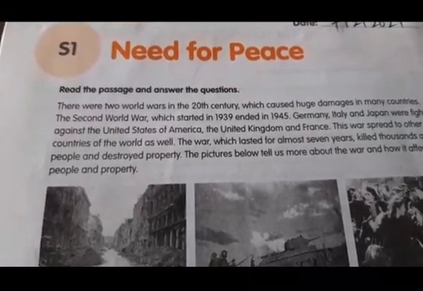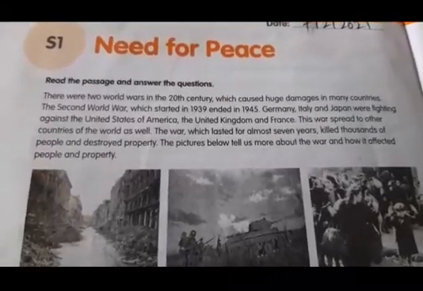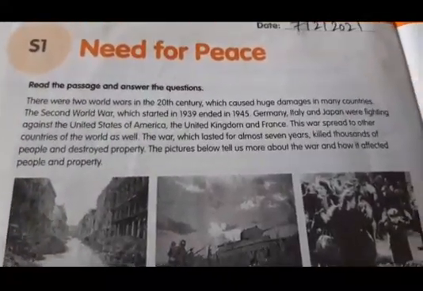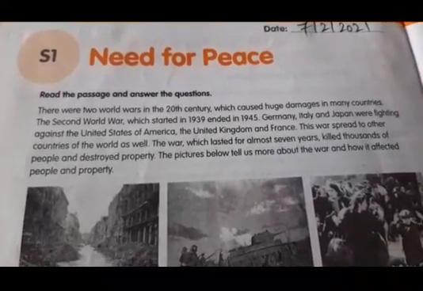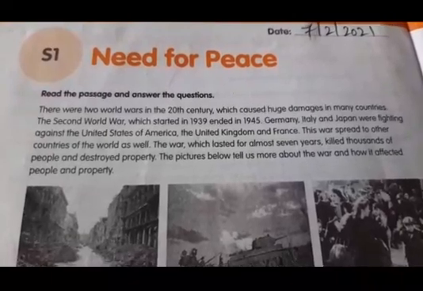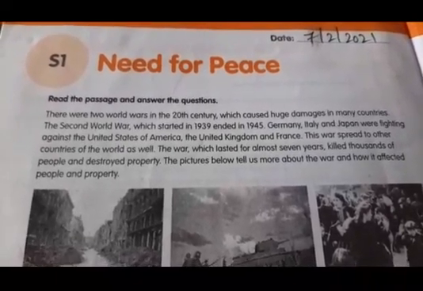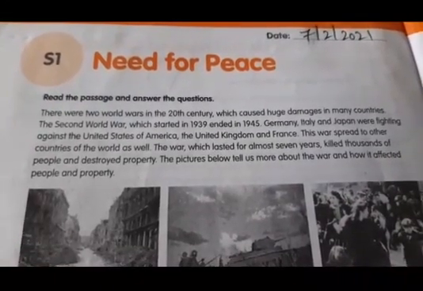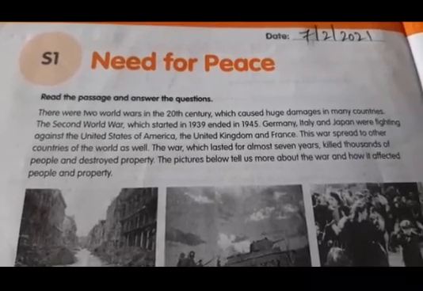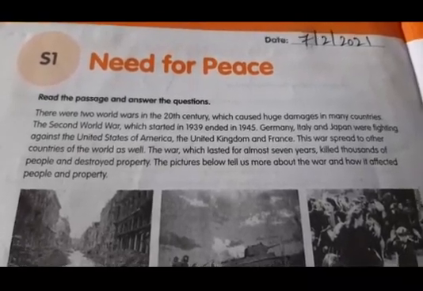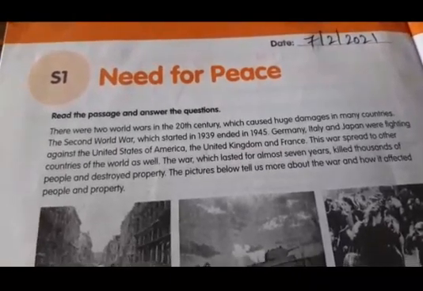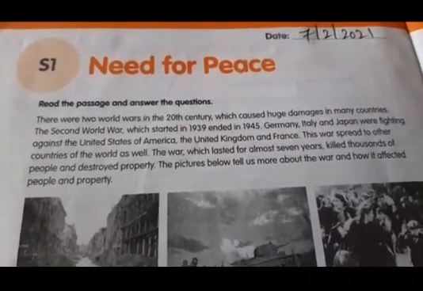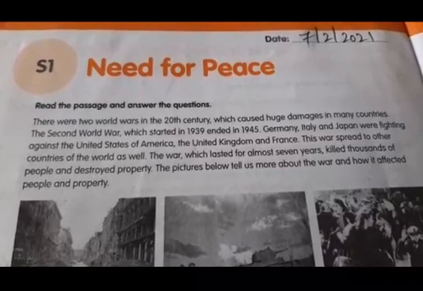Read the passage and answer the question. There is a passage, beta. You need to read this. Keep your fingers where I am reading. There were 2 world wars in the 20th century which caused huge damage in many countries. The Second World War started in 1939 and ended in 1945. Germany, Italy and Japan were fighting against the United States of America, the United Kingdom and France.